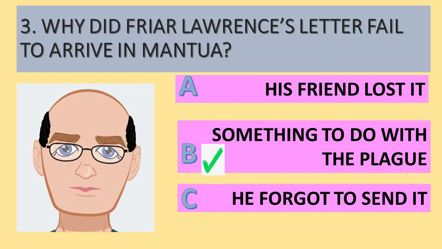Question number 3. Why did Friar Lawrence's letter fail to arrive in Mantua? Well, it's not that his friend lost it. It's actually something to do with the plague. He's not been allowed to travel. At times during that pandemic, there would have been places and roads where you were not allowed to travel and pass through because of the plague. And Friar Lawrence's friend, Friar John, tells him, I'm very sorry, I've not been able to deliver your letter, not been able to make any calls anywhere because of the plague.